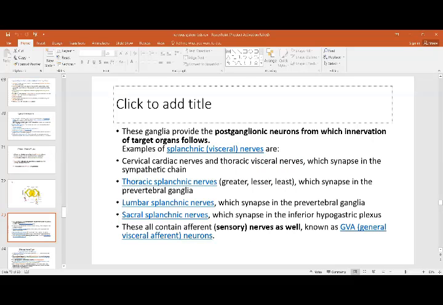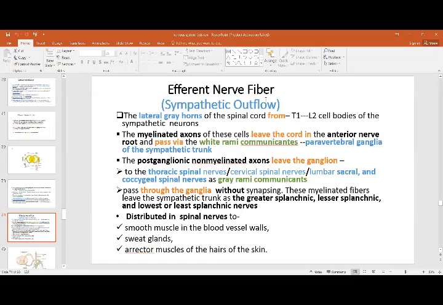These ganglia provide postganglionic neurons from which the innervation of the target organs follows. These are called the splanchnic nerves. At different levels you have thoracic, lumbar, sacral splanchnic nerves and visceral afferent neurons, through which the efferent fibers are supplied.